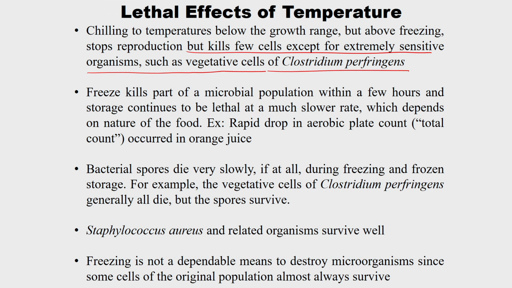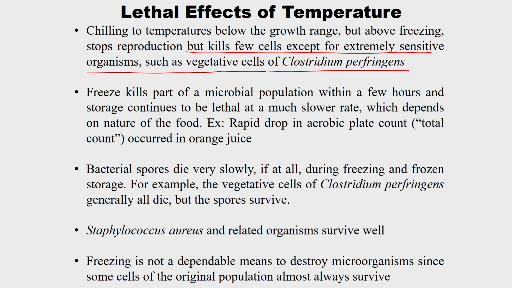I already told you about the probability of spores present in the food, and there are many factors which affect this, and sometimes closely related species also have a different effect at a particular temperature.